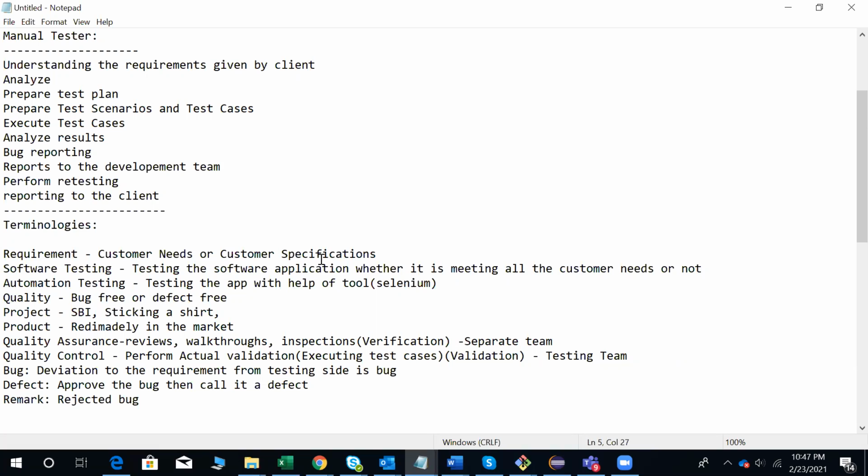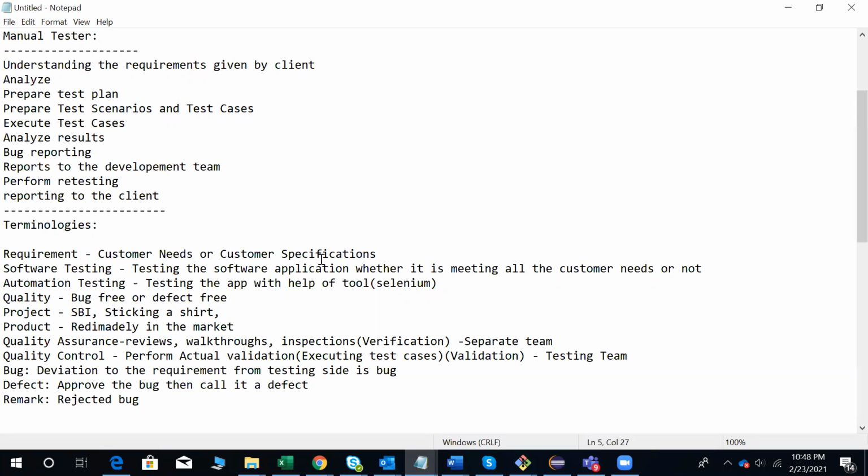The terminologies we have discussed today: requirement. A requirement is something like customer needs or customer specifications. Software testing is testing the software application to see whether it is meeting all the client requirements or not. Automation testing is testing the application with the help of a tool. In this course, we are going to learn Selenium. What is quality? A bug-free or defect-free application is quality.